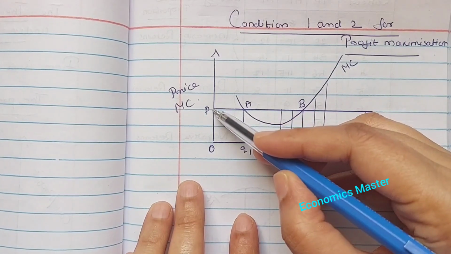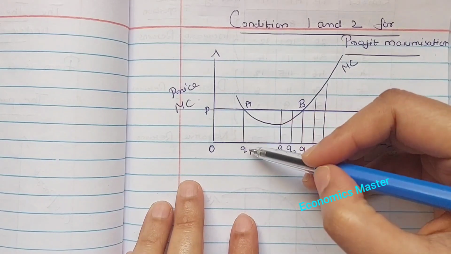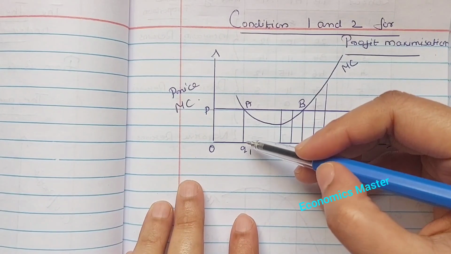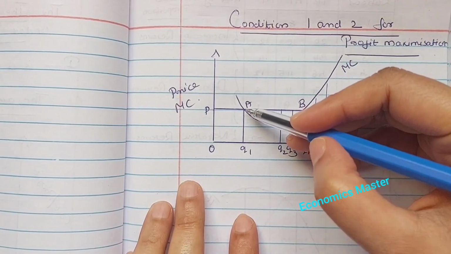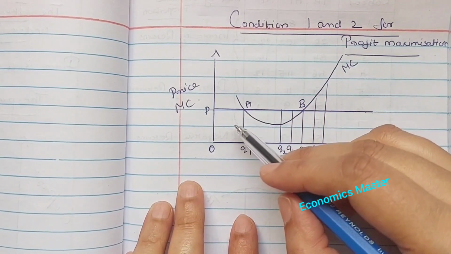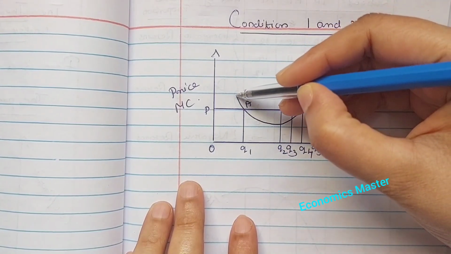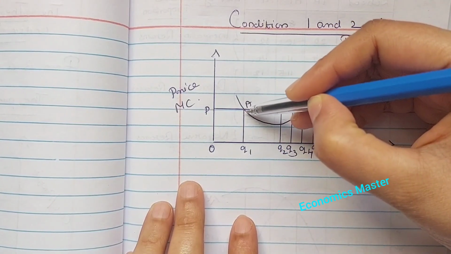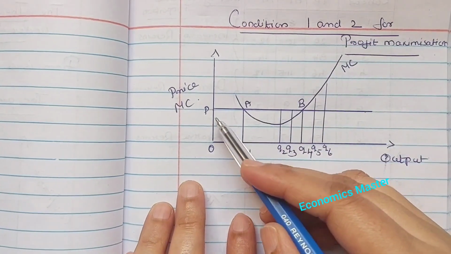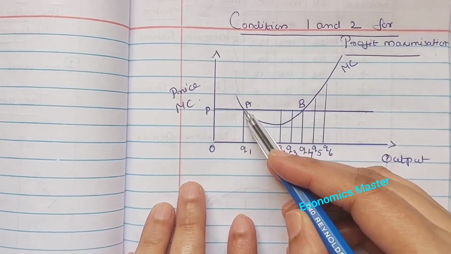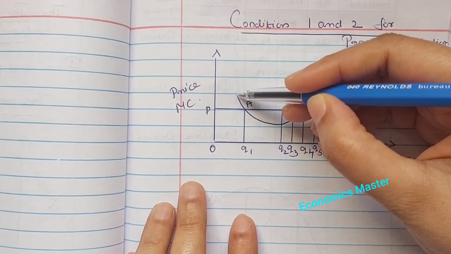When the market price is P, the output level of a profit maximizing firm cannot be Q1 because it does not satisfy the second condition, because the MC curve is sloping downward. Here the first condition, price is equal to marginal cost, is satisfied, but the second condition is not satisfied.